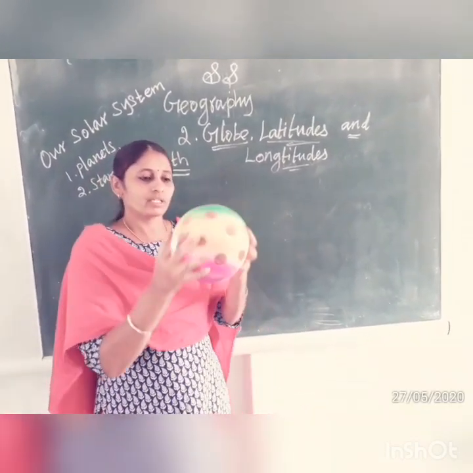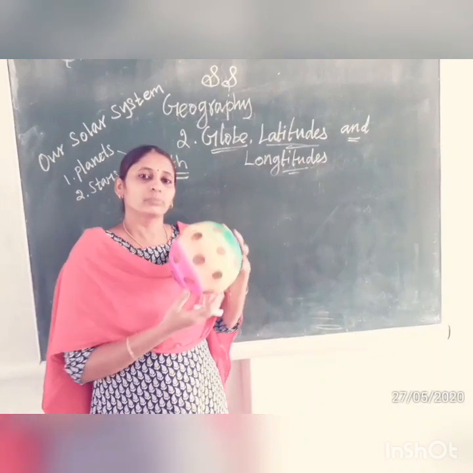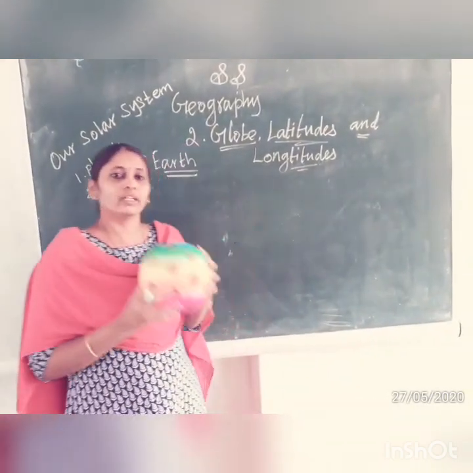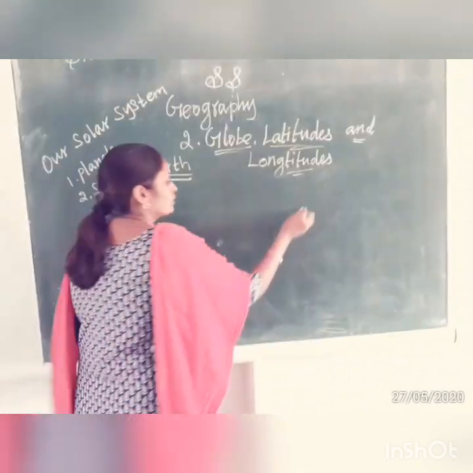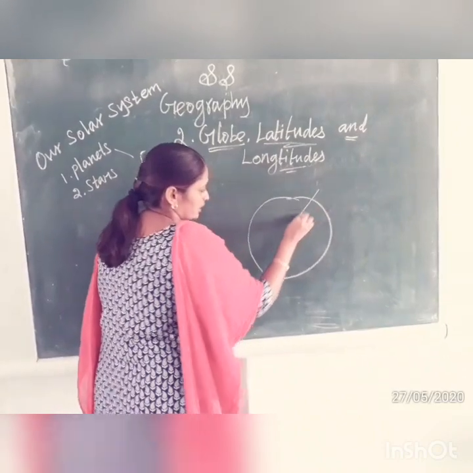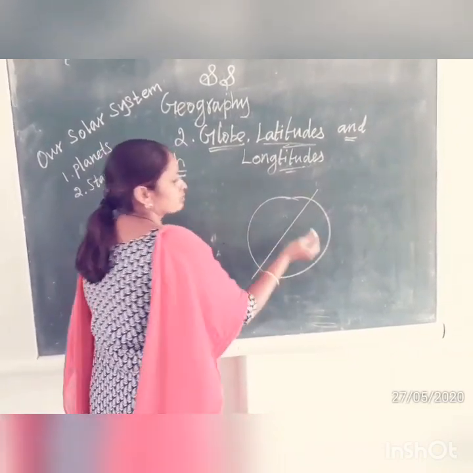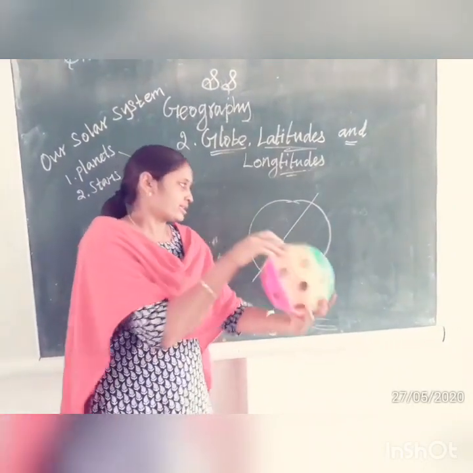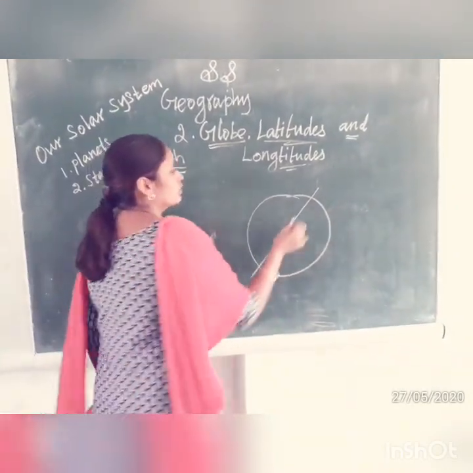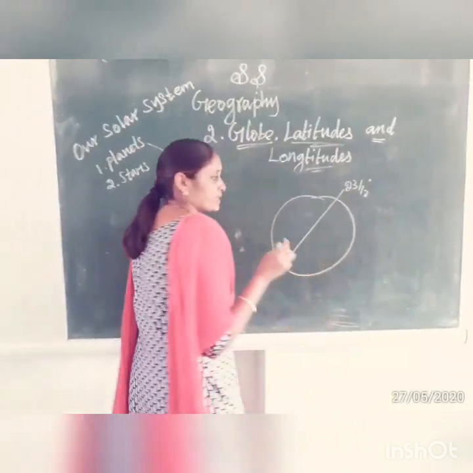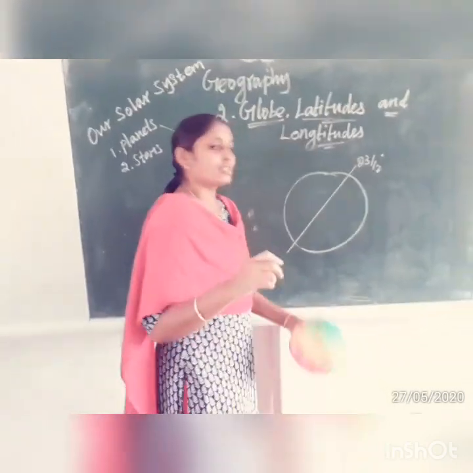Sphere means ball shape only. Our Earth is tilted somewhat on its right side, at about 23 degrees.